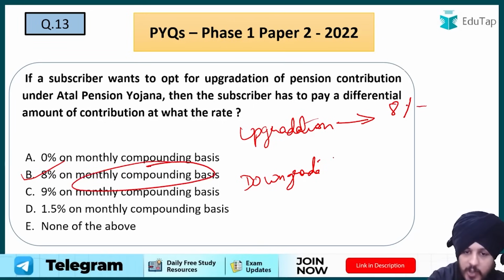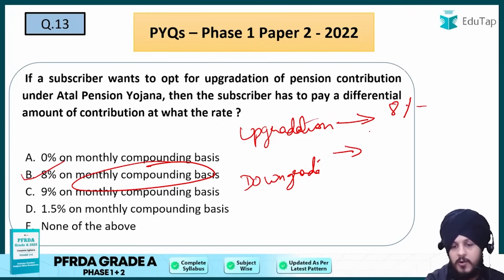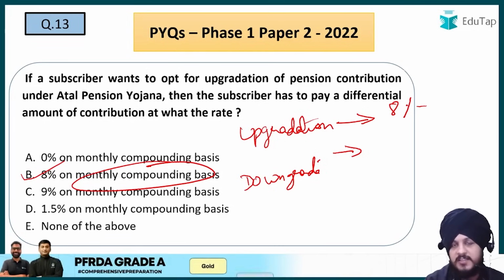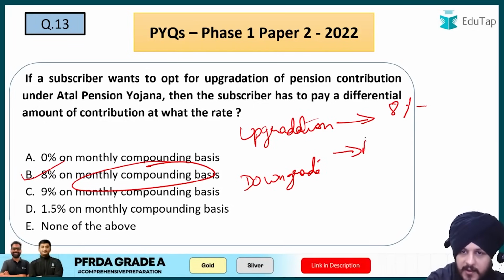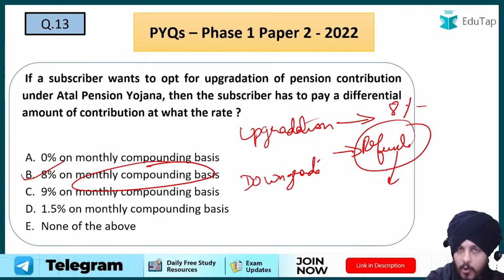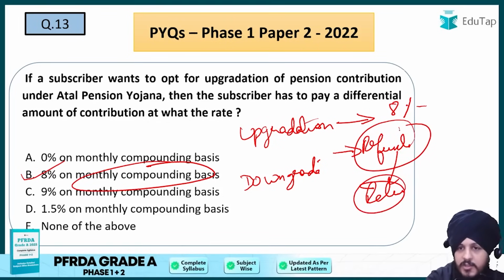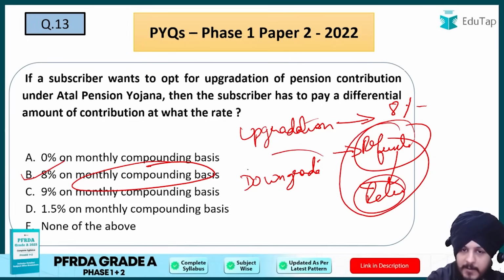But when we talk about downgradation, whatever excess amount of contribution has been collected from the subscriber, let us say you are now downgrading, right? Whatever excess amount has been collected through you would be refunded to the subscriber, along with whatever returns you have generated. So this total refund is going to happen in case of downgradation.